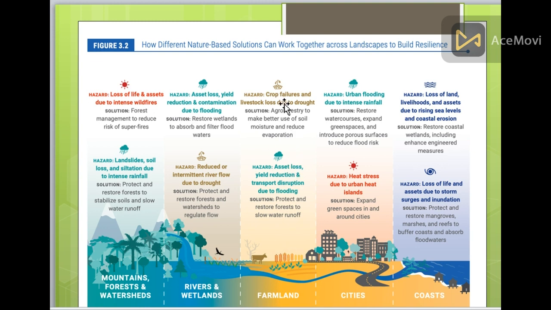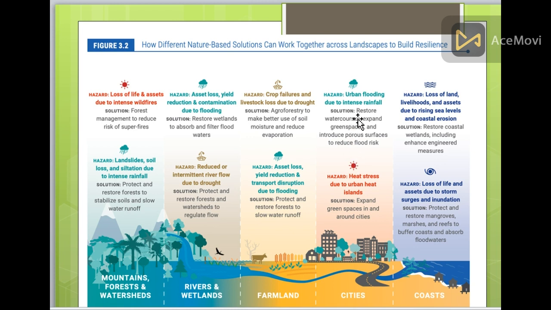Farmland. In the farmland, crop failures and livestock loss occur due to drought. Agroforestry makes better use of soil moisture and reduces evaporation. Lost yield and transport disruption occur due to flooding. Protect and restore forest to slow water runoff.